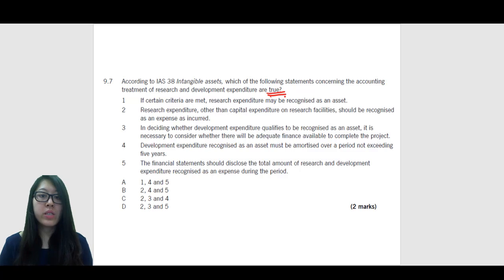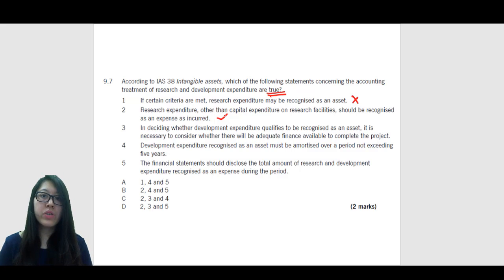First, if certain criteria are met, research expenditure may be recognized as an asset. Now, there is no criteria for research expenditure because research expenditure must be expensed off immediately, no matter what. So this one is false. Next, research expenditure other than capital expenditure on research facilities should be recognized as an expense as incurred. Now this is exactly what I just said, so this is true.